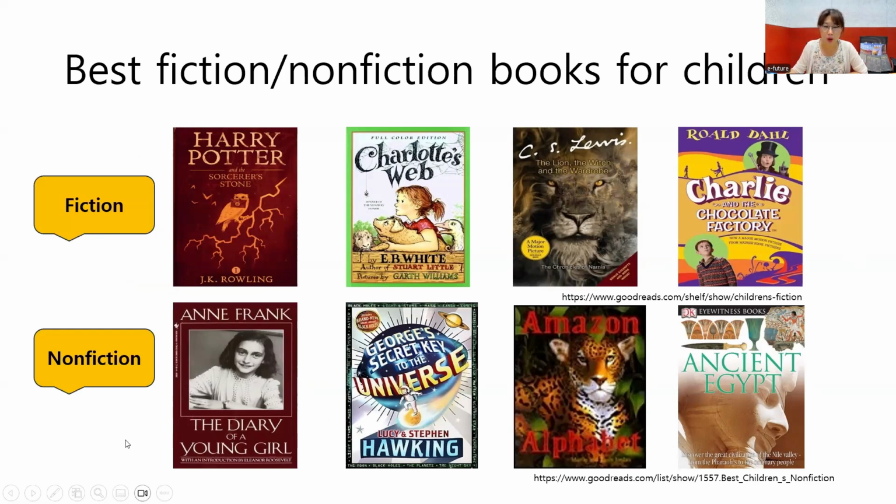And the most popular nonfiction for children is The Diary of a Young Girl. Next, number 2 is George's Secret Key to the Universe, written by Lucy and Stephen Hawking.